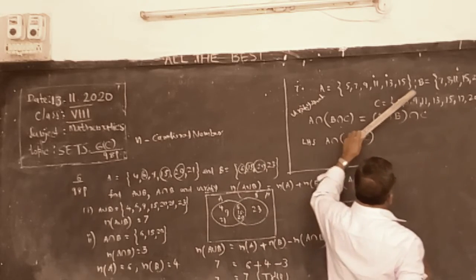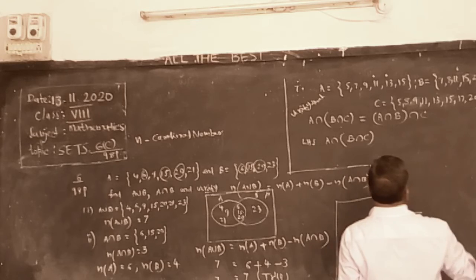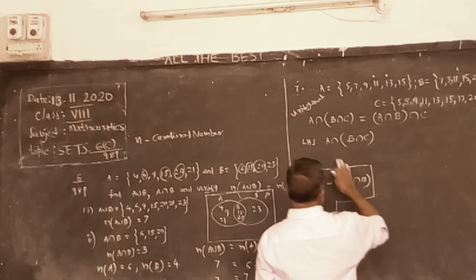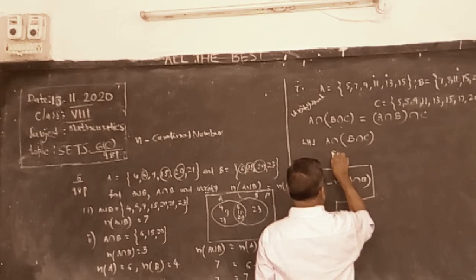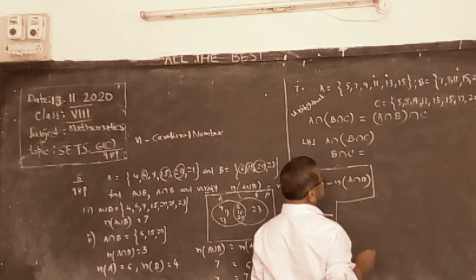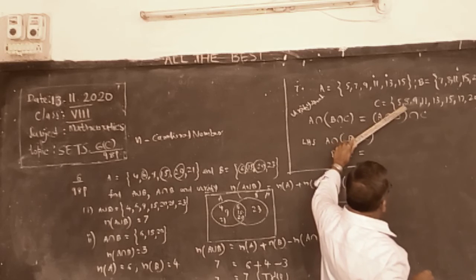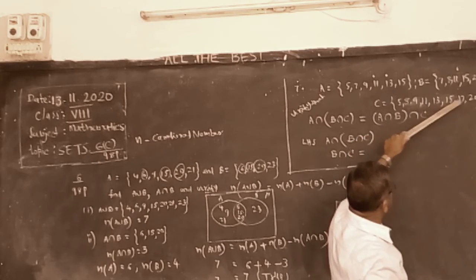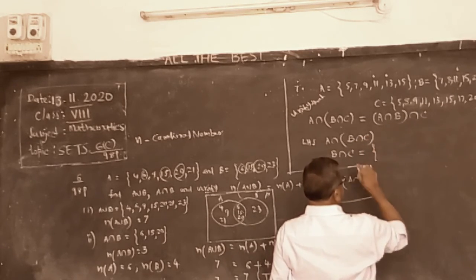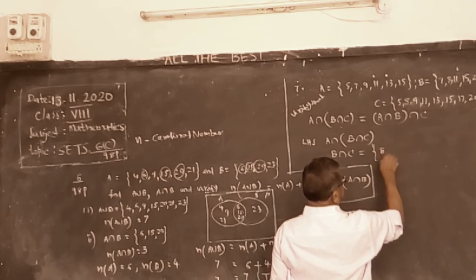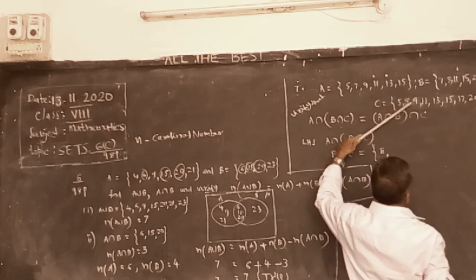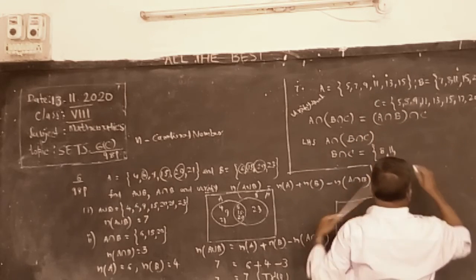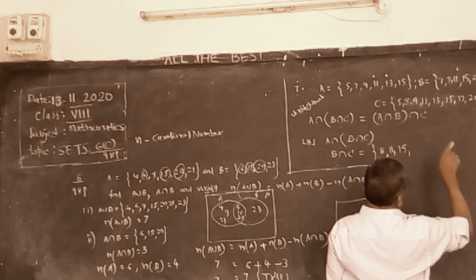B and C common elements: 8, 11, 15, 20. So B intersection C is 8, 11, 15, 20.